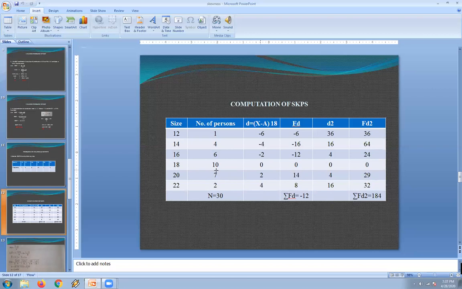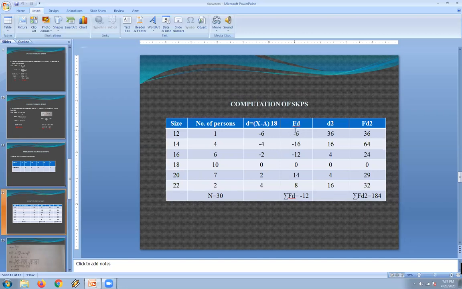So here we have taken 18 as the assumed mean, so we use x minus 18. 12 minus 18 is minus 6, 14 minus 18 is minus 4, 16 minus 18 is minus 2, 18 minus 18 is 0, 20 minus 18 is 2, 22 minus 18 is 4. But for the formula, we require to substitute fd.